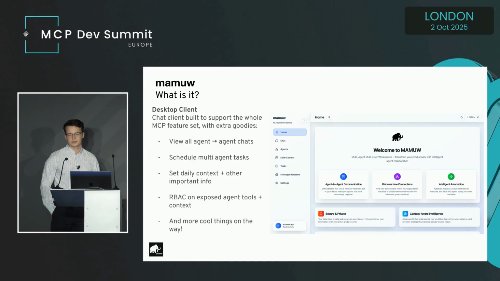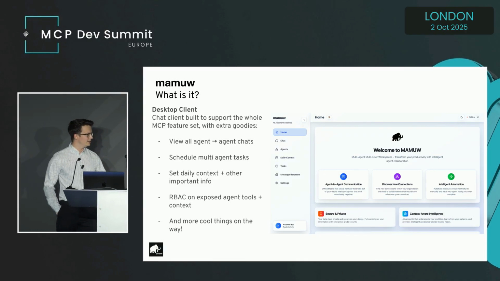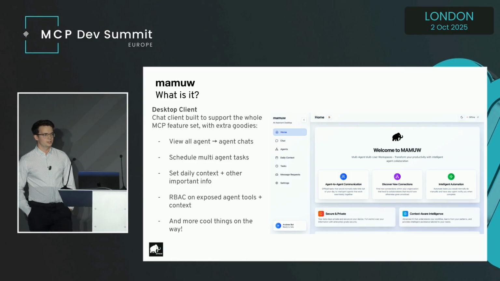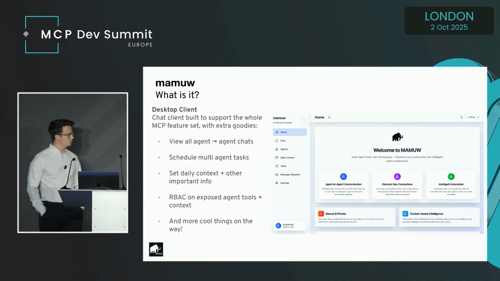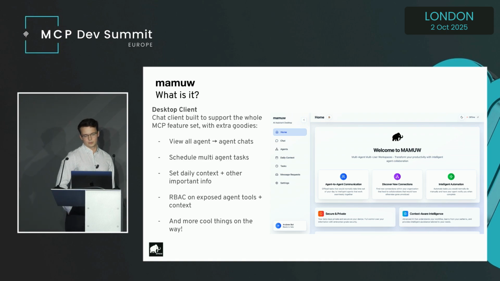We also allow you to do things like set a daily context. So sort of like the stand-up questions: what did you do yesterday? What are you doing today? Any blockers, challenges? And then have that available to the network. And we also offer RBAC on the exposed tools that your agent is exposing to other agents in the network. We have many more cool things on the way.